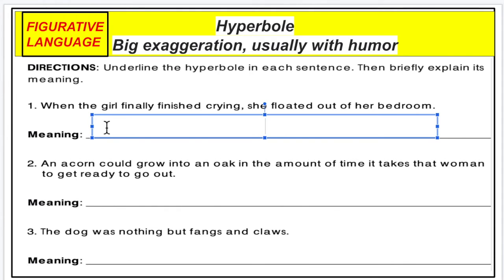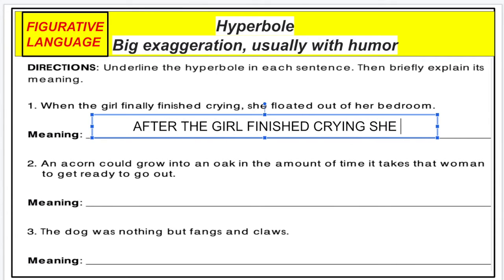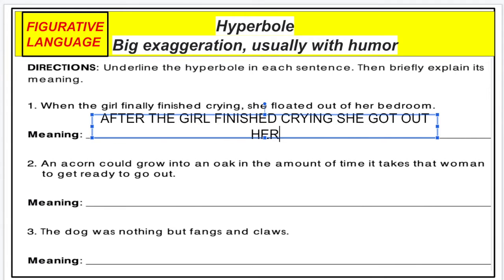So the meaning of this sentence is that after the girl finished crying, she got out of her bedroom. Well, that is the meaning of this sentence.